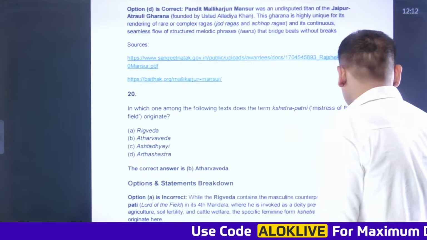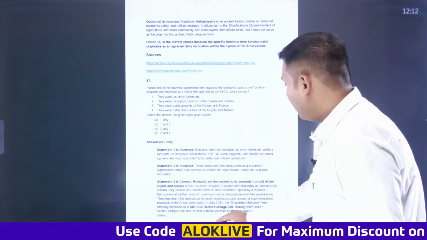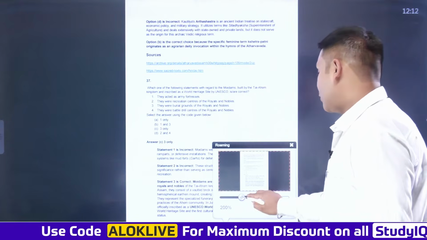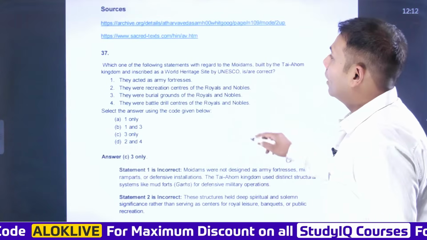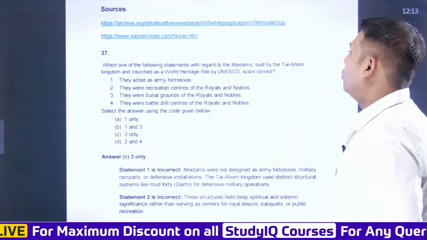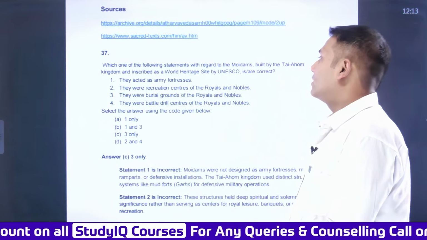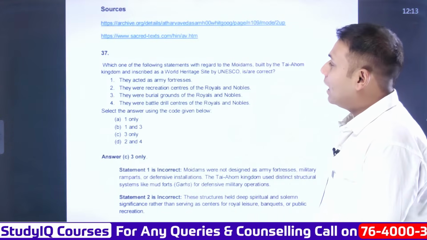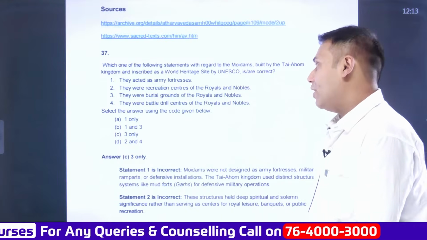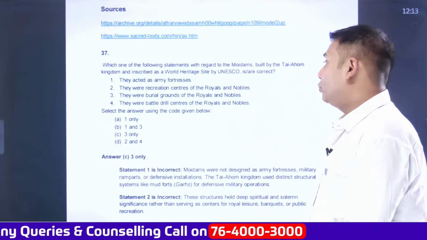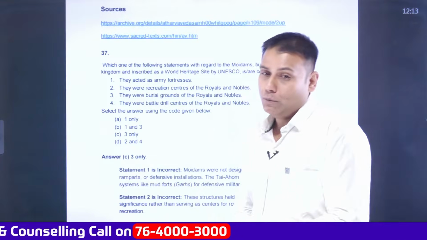And the last question was from the perspective of current affairs, and the question was, which one of the following statements with regard to the moidams built by the Tai Ahom Kingdom and inscribed as a World Heritage Site by UNESCO is or are correct? The answer here is 3 only. They were the burial grounds of the royals and the nobles.